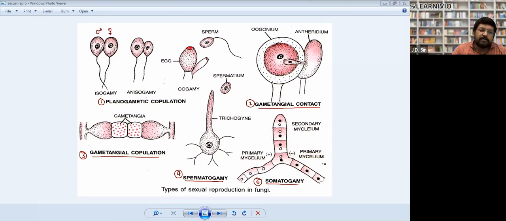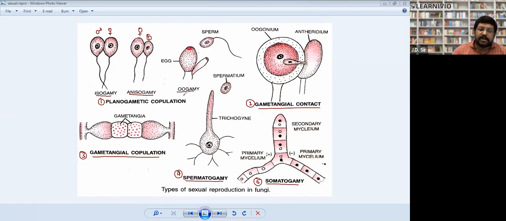Now the larger one is the female gamete and the smaller one is the male gamete. The male will be more active and the female less active. Where male and female gametes are different in physiology and morphology, this is called anisogamy.